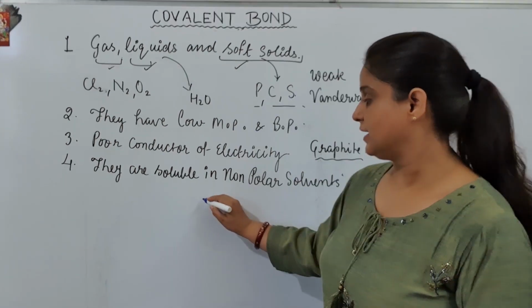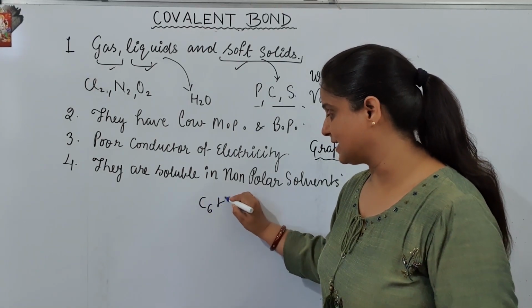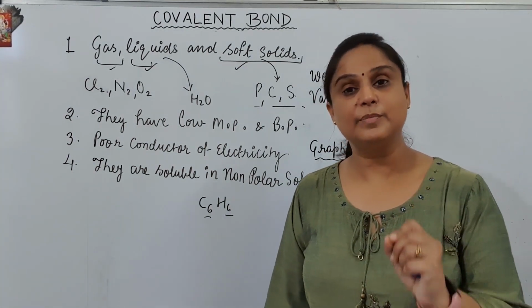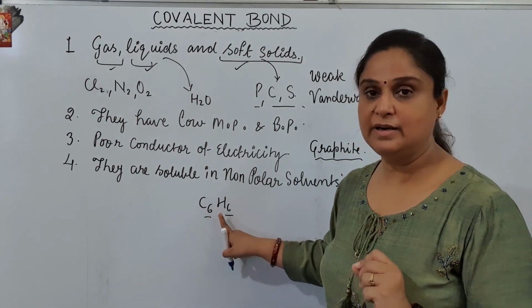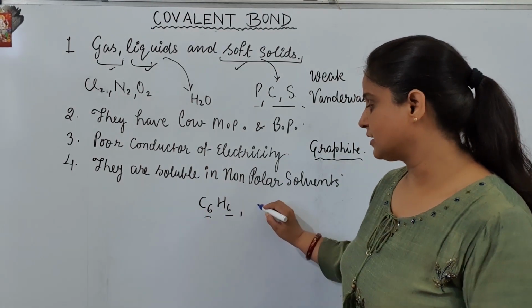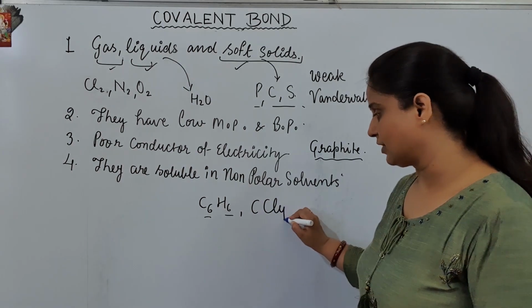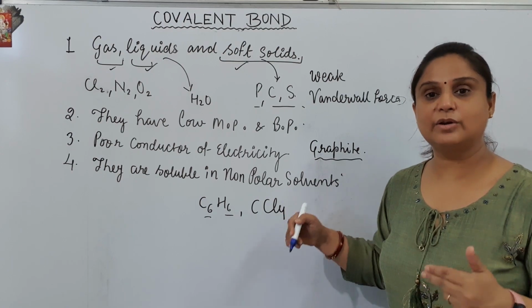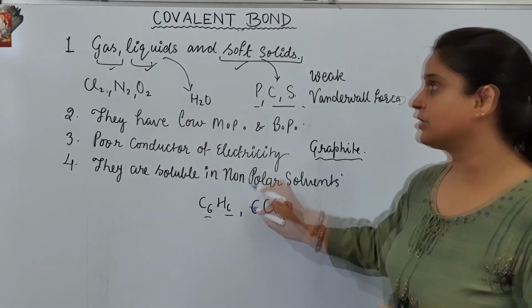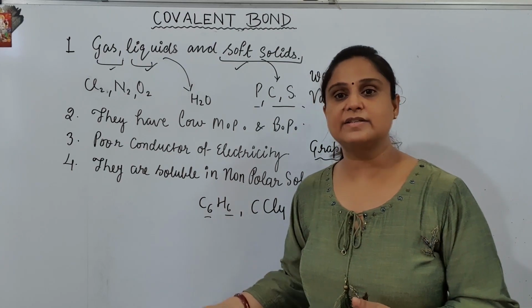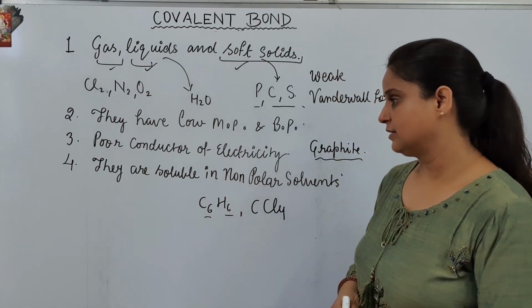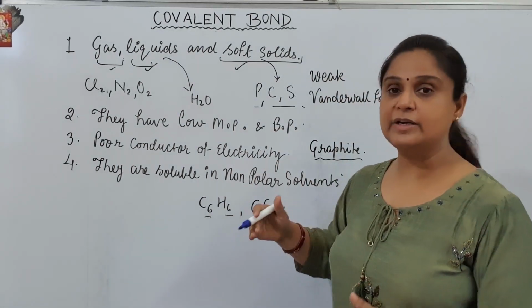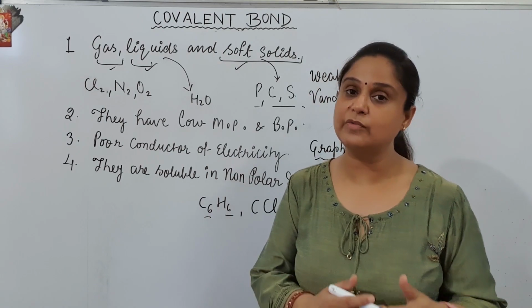For example, if I want to talk about C6H6. This C6H6 is called benzene and it is a non-polar solvent because it is made up of carbon and hydrogen. If I talk about another non-polar solvent, CCl4, the name of this compound is carbon tetrachloride. Carbon tetrachloride is going to be bonded with covalent bonds again. So that is why this is also a non-polar compound.